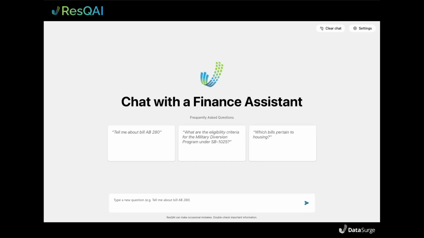Hey, I'm Frank, and I'm going to be walking you through the capabilities of our current RAG implementation with regard to Challenge 1. This is our RAG. We call it Rescue AI. And just to give a little background, we loaded our document index with historical legislation from the Department of Finance.